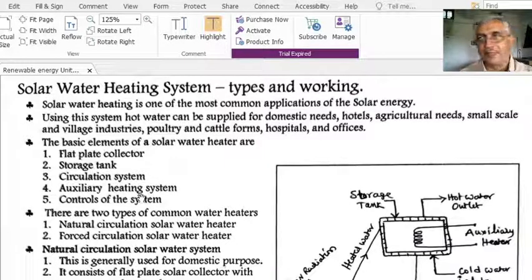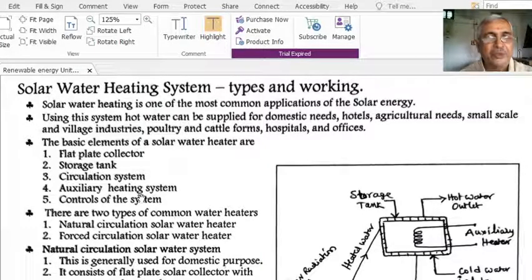Auxiliary heating system is an electrical water heater which is also added in order to get hot water at night and at other times when solar energy is not useful.